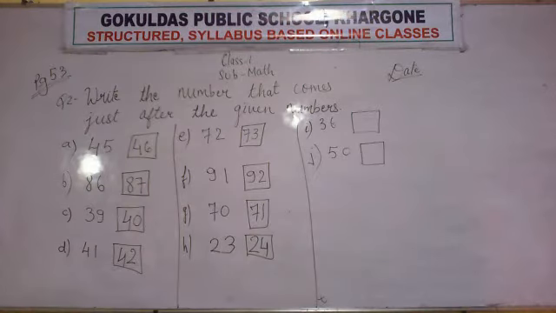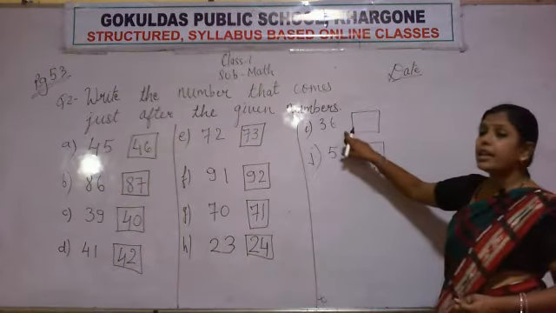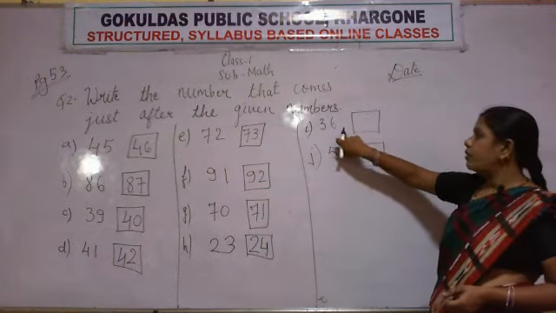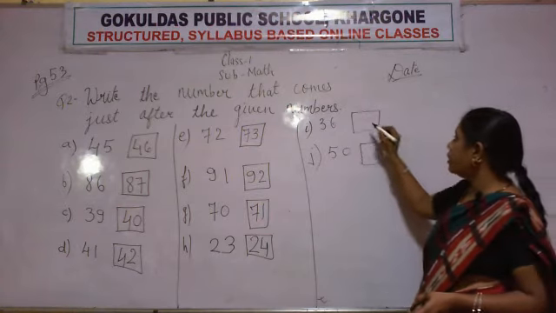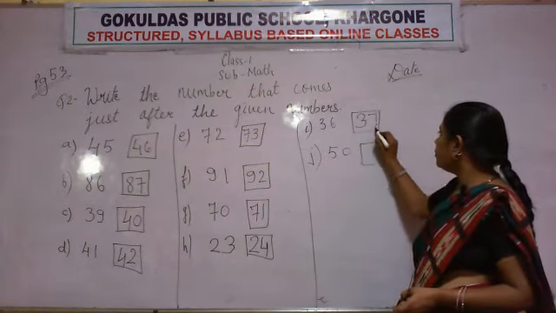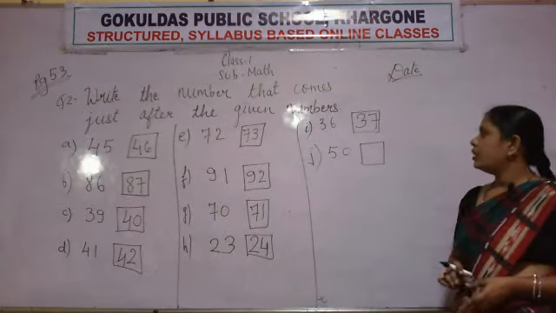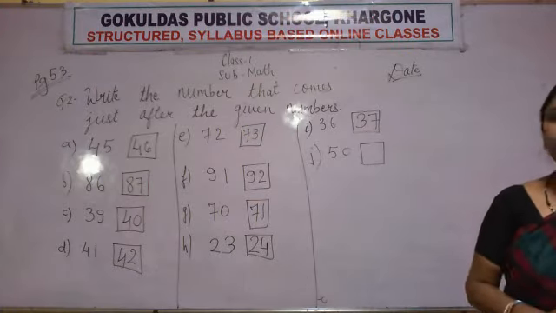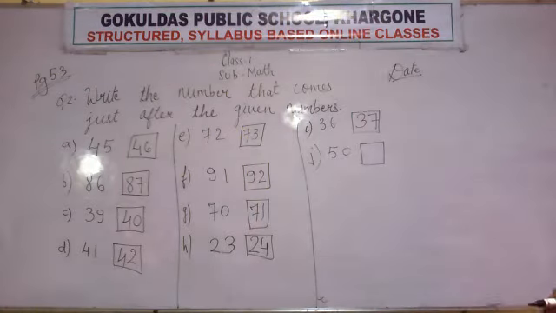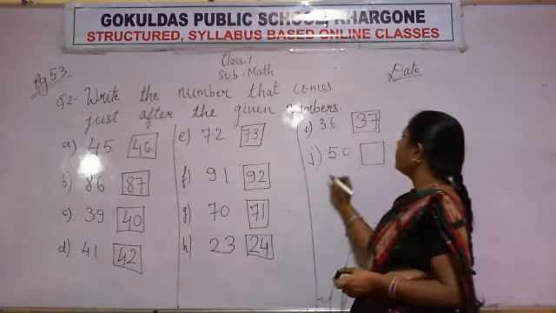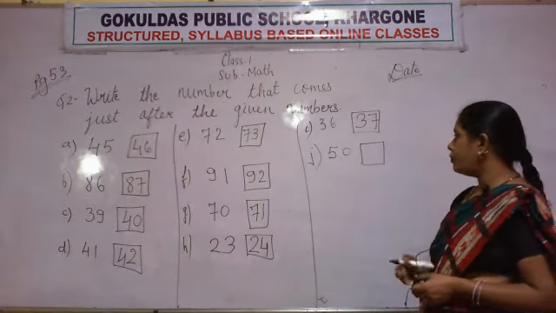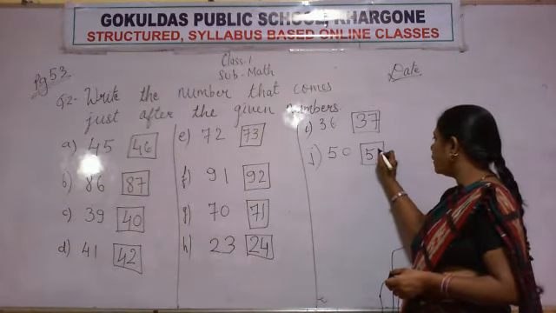Now the next number. What is the number given? 36. And the number that comes after 36 will be 37. Now the last. What is the last number? 50. And the number that comes after 50 will be 51.